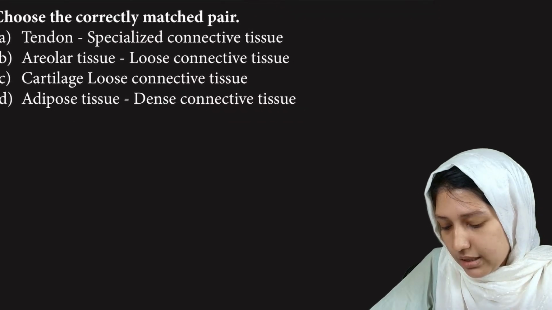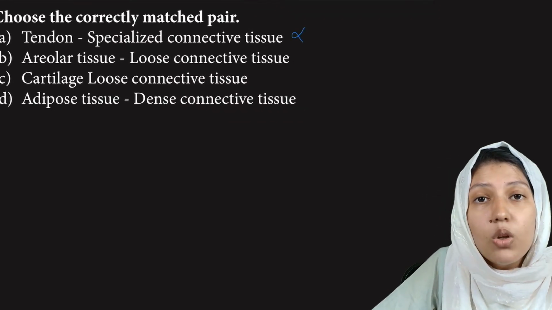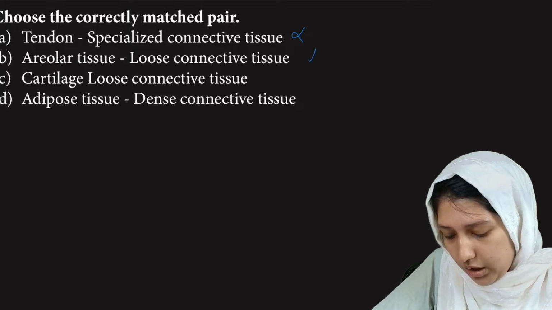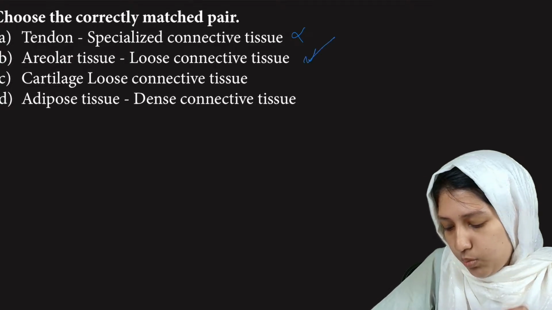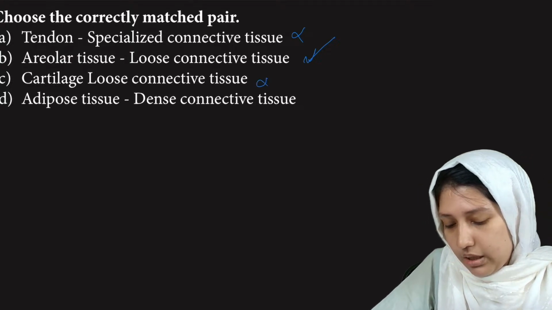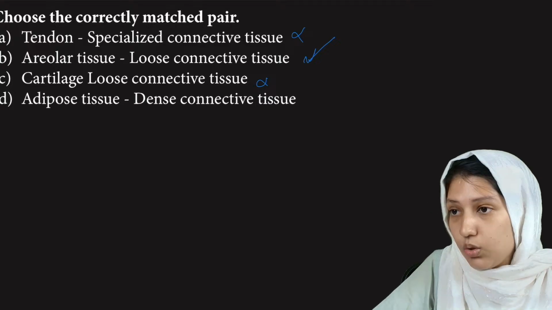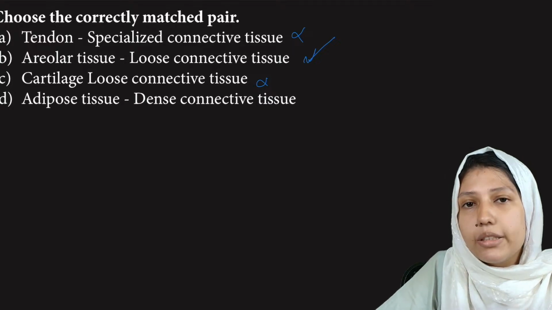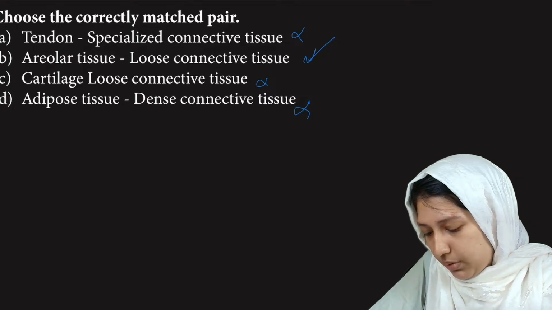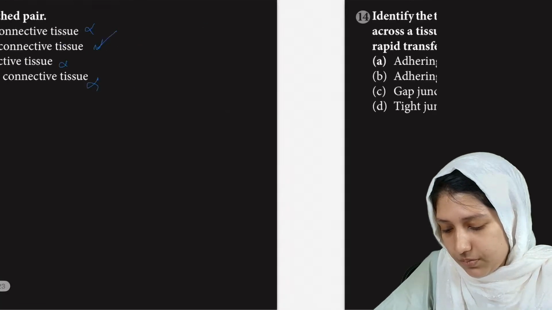Choose the correctly matched pair. Tendon is a specialized connective tissue. No, tendon is a dense connective tissue. Then, areolar tissue is a loose connective tissue. Yes, this is true because areolar tissue is a loose connective tissue. Cartilage is not a loose connective tissue, it is a specialized connective tissue. Adipose tissue is again a loose connective tissue. So this is also wrong. Option B is the right answer.